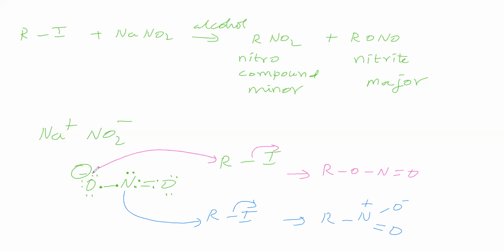Now we will take nitrogen and oxygen: which has higher nucleophilicity in this case?